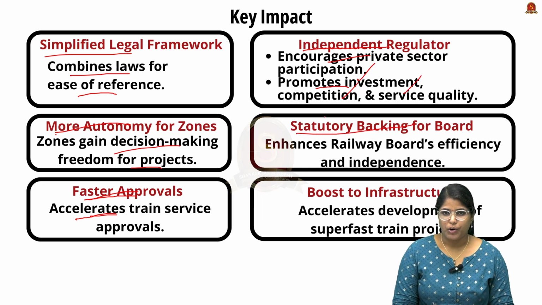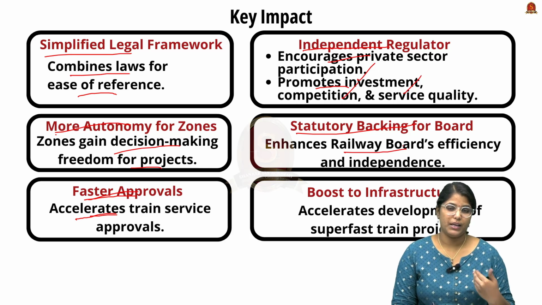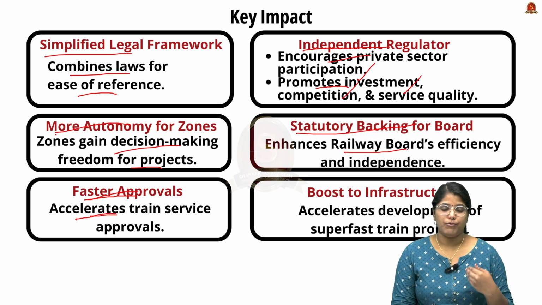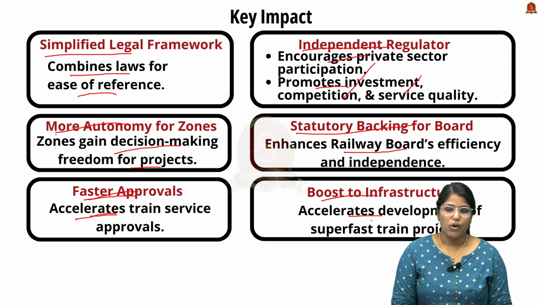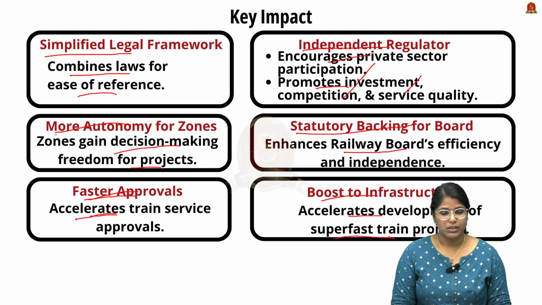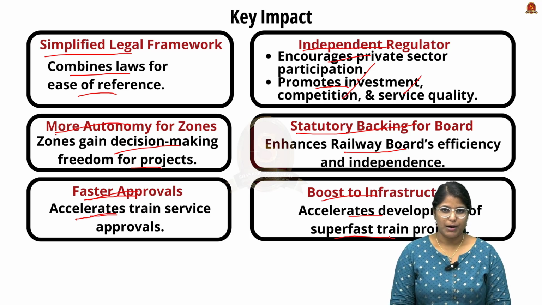Now the fifth important impact is the Railway Board's efficiency. Just by being given legal backing, this board will work efficiently and independently. Finally, there will be a boost to infrastructure, and the development of super fast train projects will be accelerated if the required changes are made. So these are all the key impacts of this particular amendment.